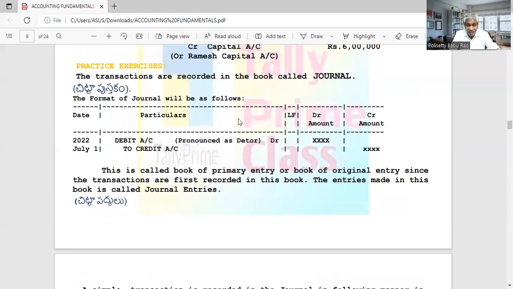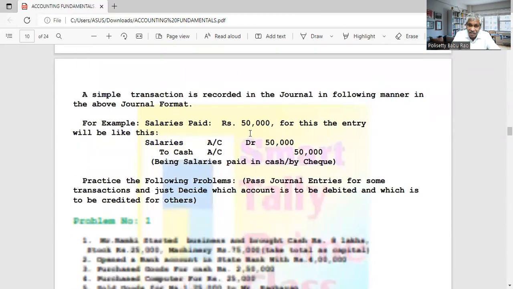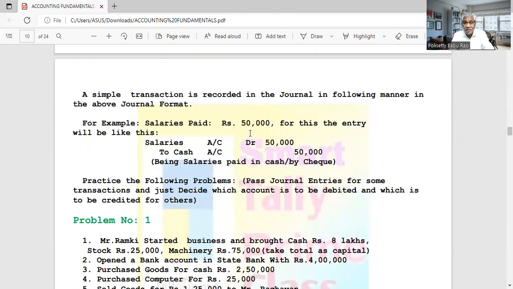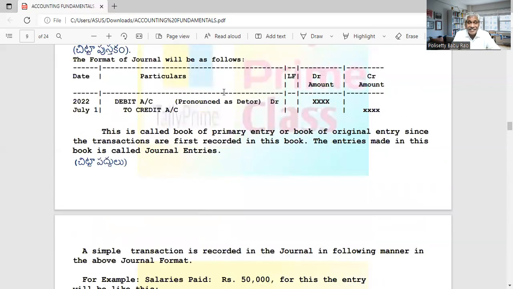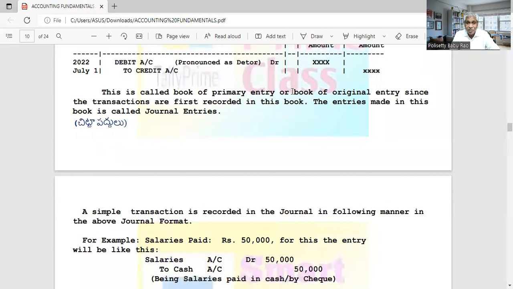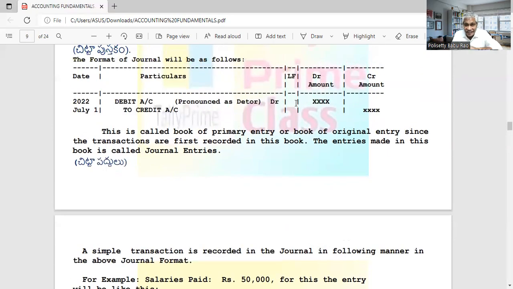When you write in the journal and then post in the ledger, the page in the ledger where you posted is written here. For example, if some account is debited in the ledger on the 25th page, we will write 25. So ledger folio means ledger page number.